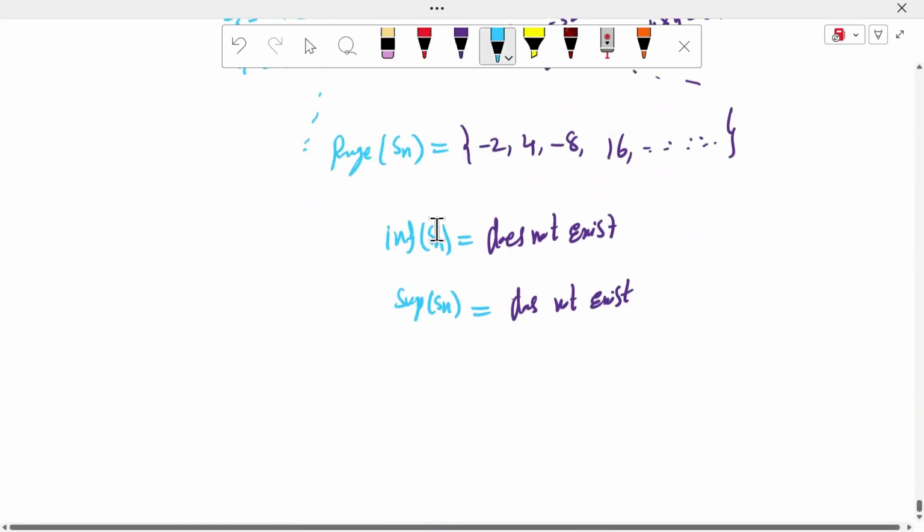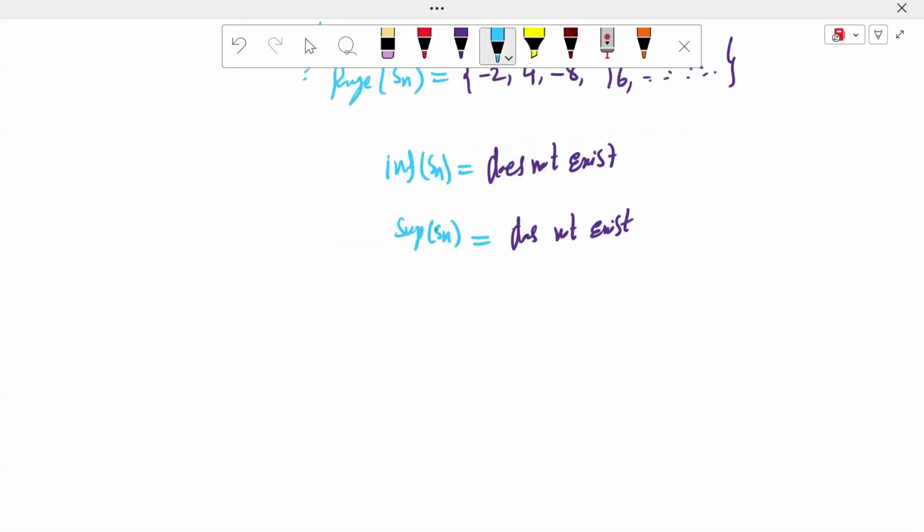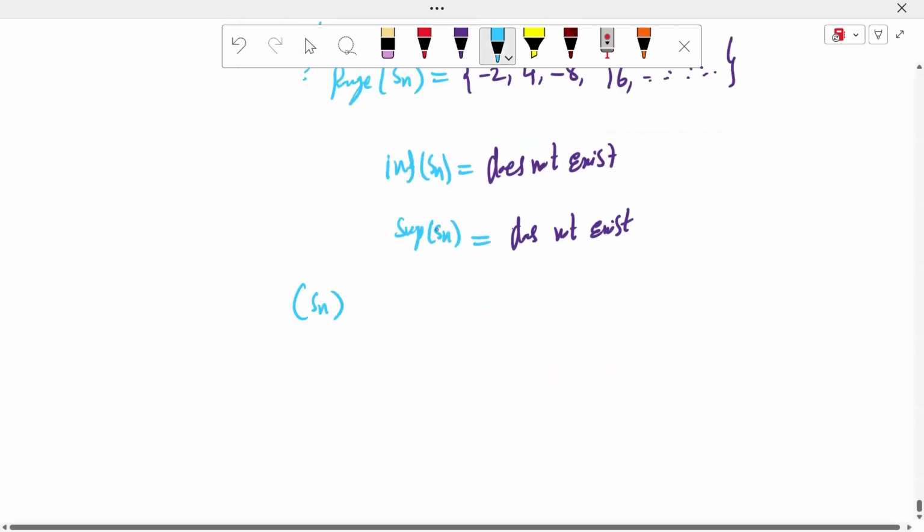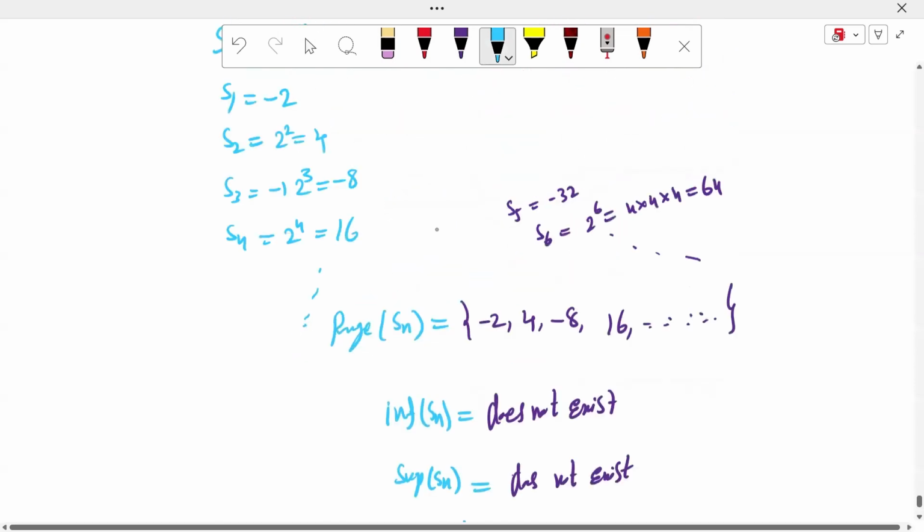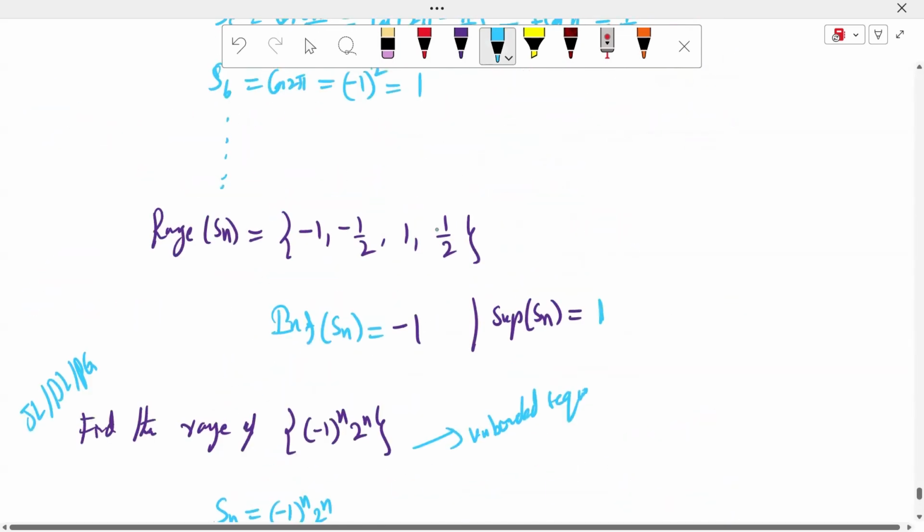Because infimum and supremum do not exist, therefore the sequence Sn is an unbounded sequence. Here, sir, supremum and infimum exist. Therefore the sequence Sn is bounded.